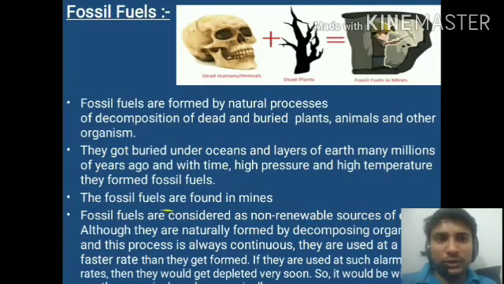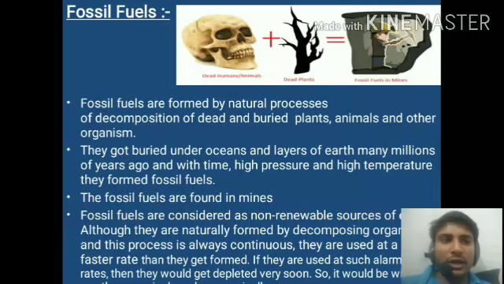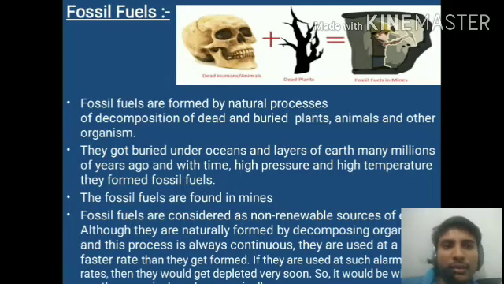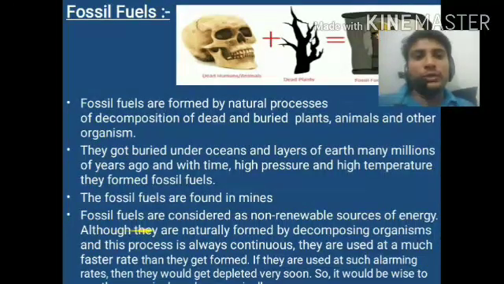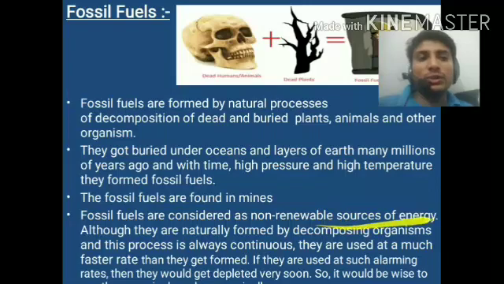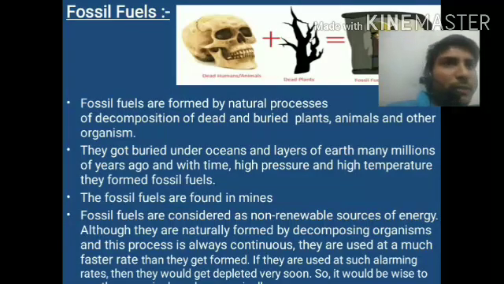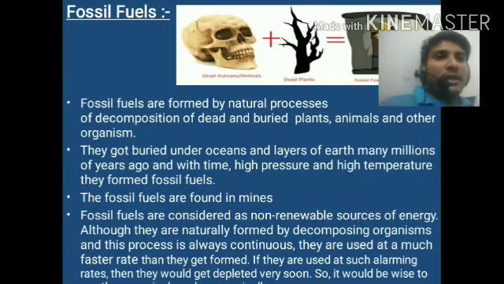The fossil fuels are found in mines. We can find fossil fuels by mining. Fossil fuels are considered a non-renewable source of energy. What are the examples of fossil fuels? Petrol, diesel, coal tar. These are examples of fossil fuels.